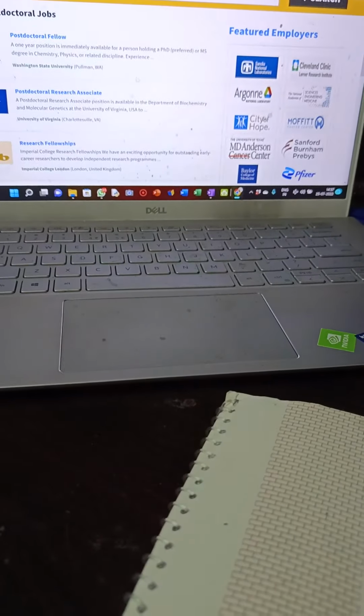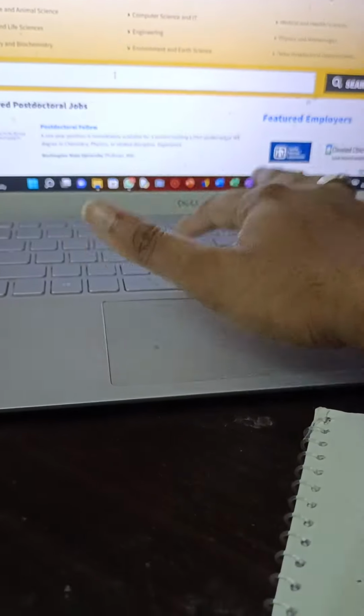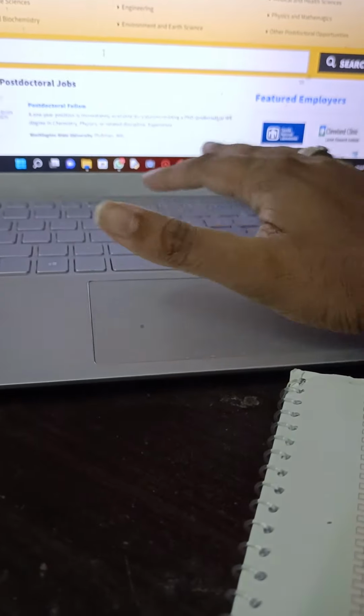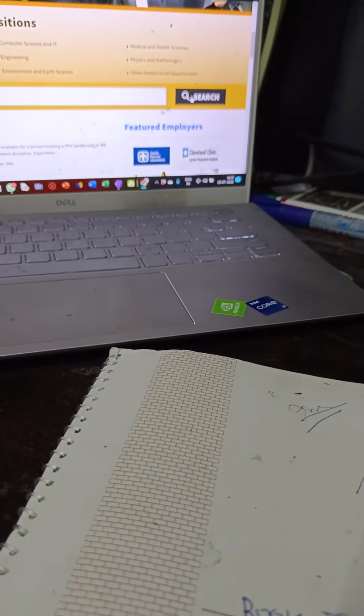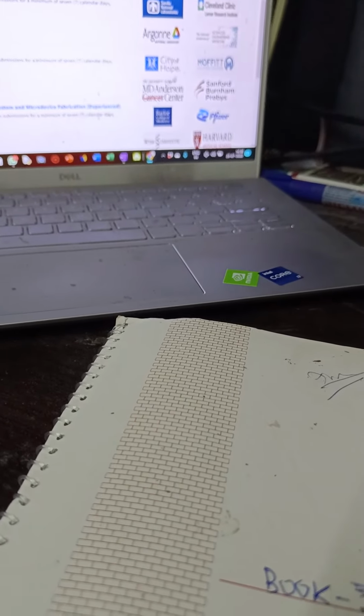So let us say find a job. I'm very confused on doing this, so I thought while talking about it, I will be able to do it. So if I type atomic physics here, and if I type search, then there is a job application: R&D laboratory support technology, microelectronics devices, AMO physicist, and all.